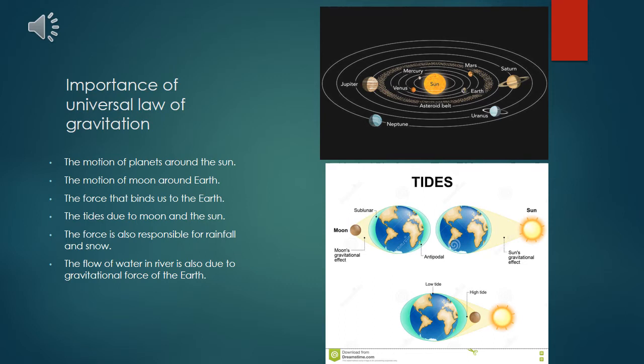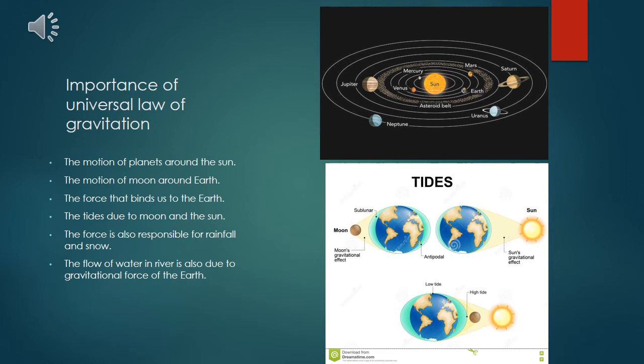First point is the motion of moon around Earth. As we all know, the mass of Earth is greater than the mass of moon, so the gravitational pull of Earth is more as compared to the gravitational pull of moon. Therefore, Earth attracts moon towards itself, and because of this, moon starts revolving around Earth. The second point is the force that binds us to the Earth. If there is no gravitational force, we would not be able to walk.